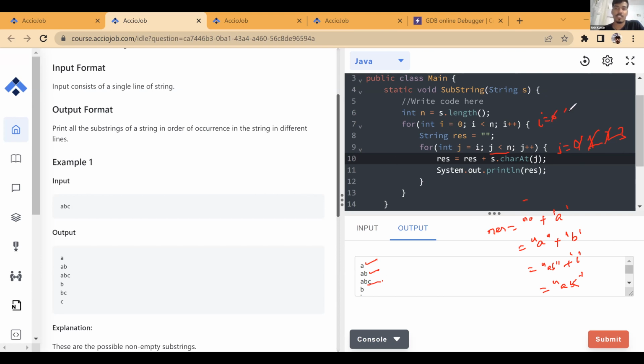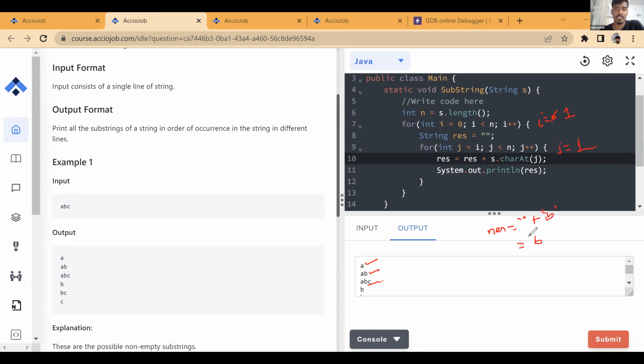We go to the outer loop, and we increase i, which becomes 1. Now again we'll go to the j loop, starting with j equals 1. Our string is an empty string. This time we are first adding s dot charAt j, which is b.